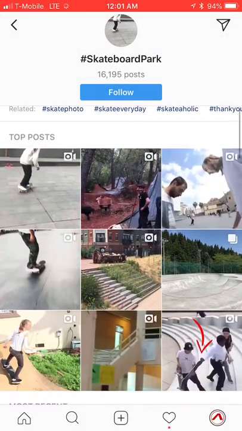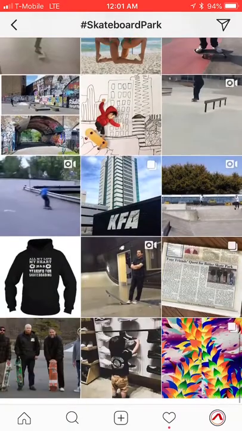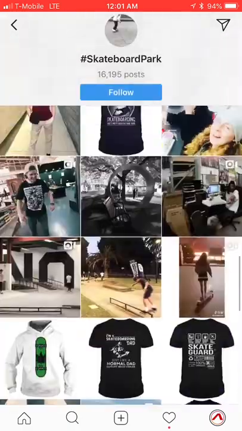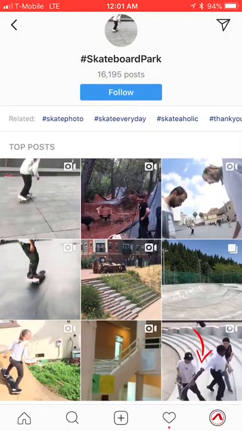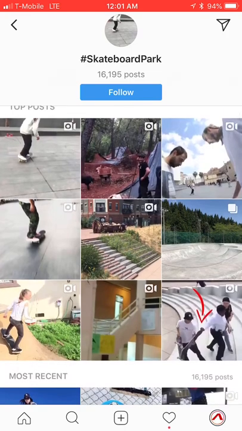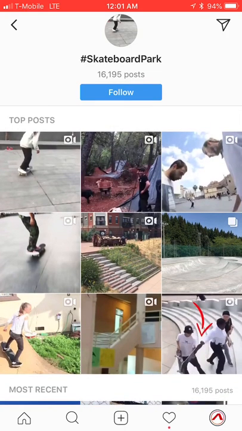Now the odds of somebody scrolling way down there just to find little old you, I mean, it's pretty tough to imagine that. How many times do you usually scroll down there? You know, you got to think about that. So that's why it's important that you want to rank in this top post right here, in the very top.